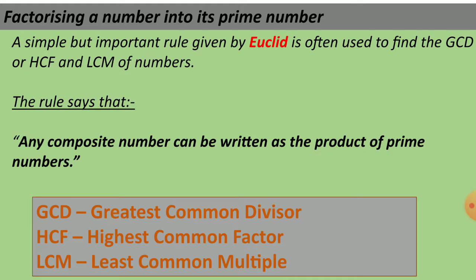The rule says that any composite number can be written as the product of prime numbers. Now let me tell you the meaning of GCD, that is greatest common divisor, HCF, highest common factor, LCM, least common multiple.